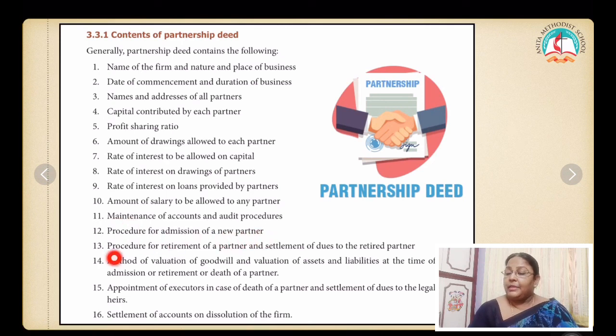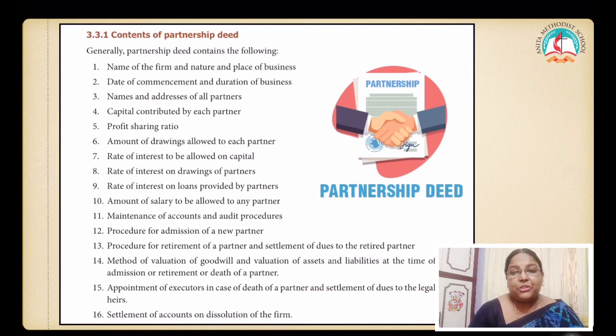Maintenance of accounts and audit procedures, procedure for admission of a new partner, procedure for retirement of a partner and settlement of dues to the retired partner, method of valuation of goodwill and valuation of assets and liabilities at the time of admission, retirement or death of a partner, appointment of executors in case of death of a partner, and settlement of dues to the legal heirs. Settlement of accounts on dissolution of firm.